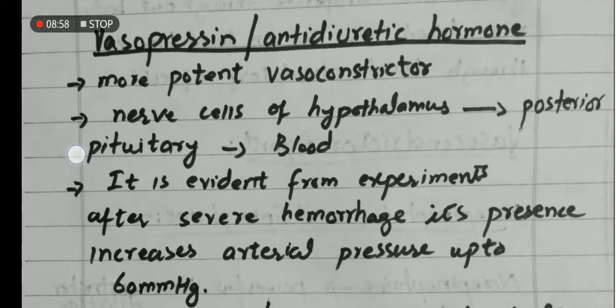Various experiments are done in which it is evident that after severe hemorrhage, it increases the arterial pressure up to 60 mm of Hg. Hemorrhage is the breakdown of the vessels and the leakage of the blood from the vessels. It increases the vasoconstriction.